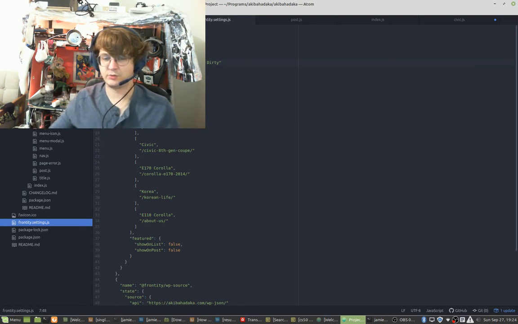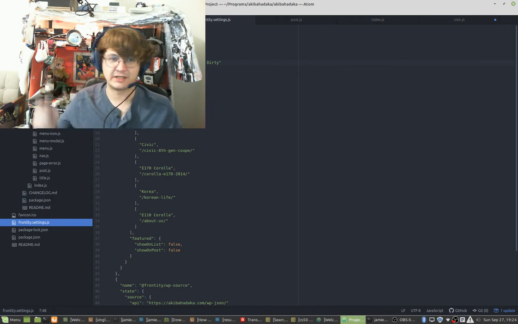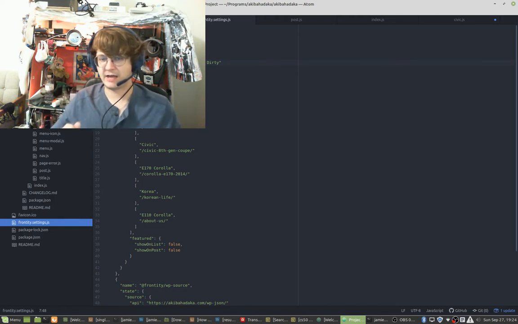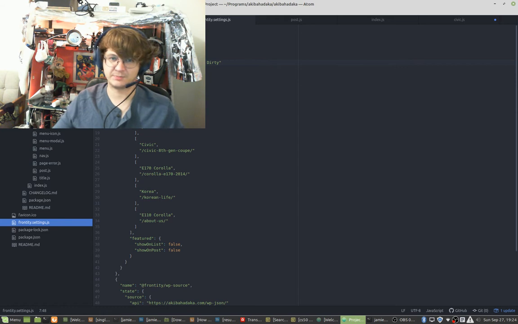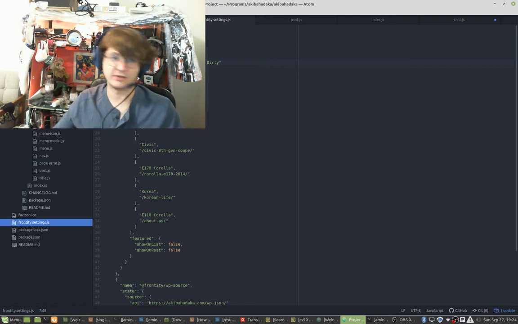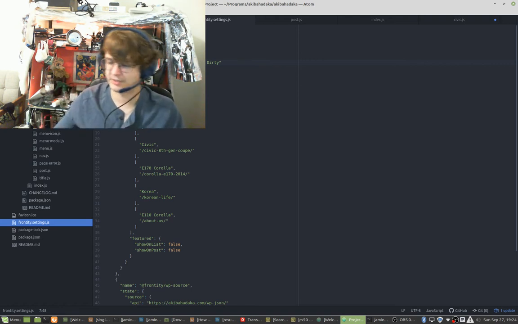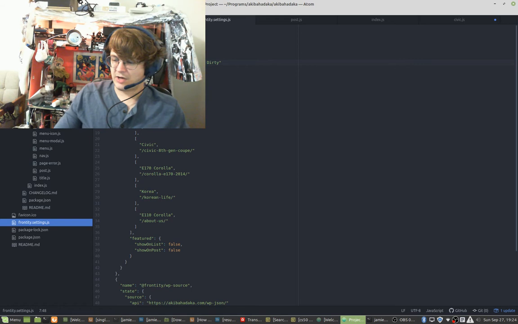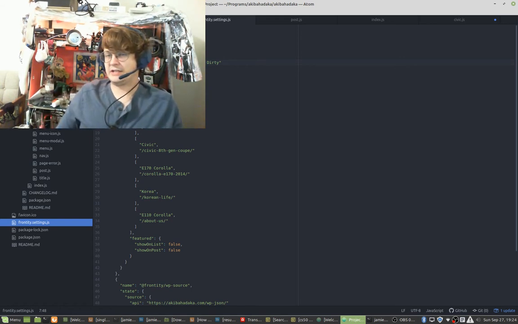I'm going to redesign AkibaHadaka.com, and I'm going to run the front end completely on React. And I'm going to have that served by Nginx because Nginx is a web server and it's faster than having it done through Flask and Gunicorn. So there's that project, and I would like to actually do that together with you guys.